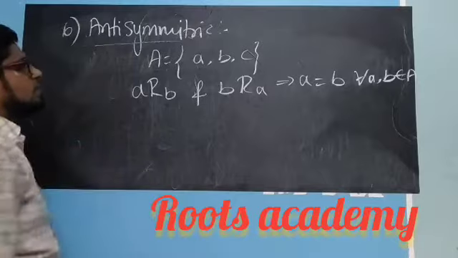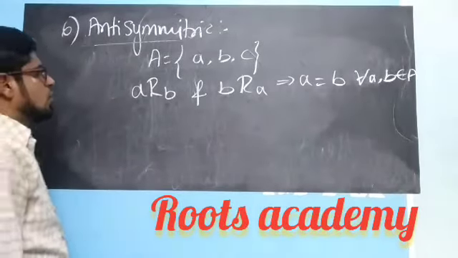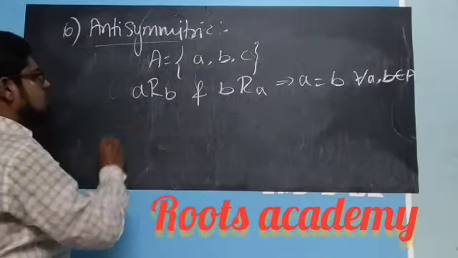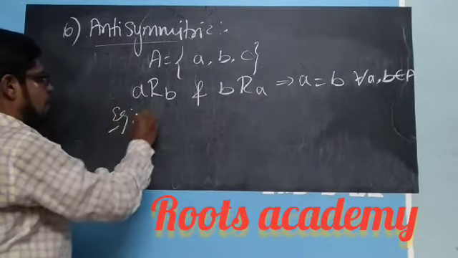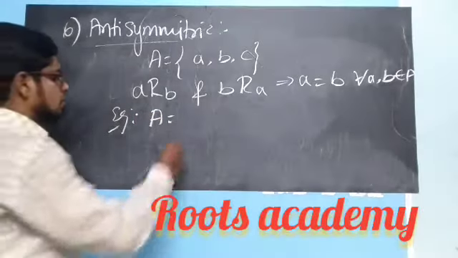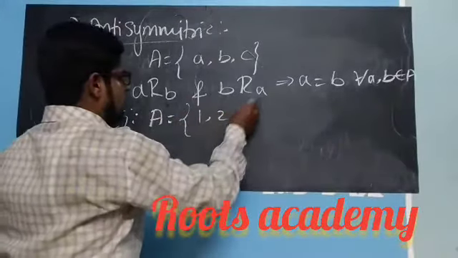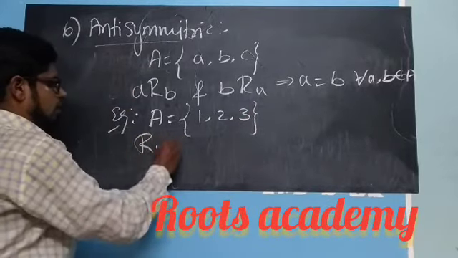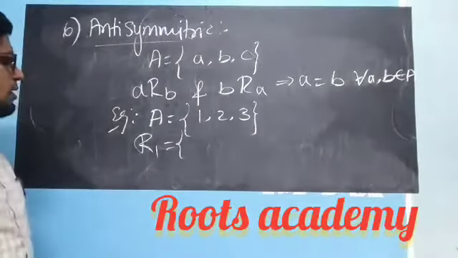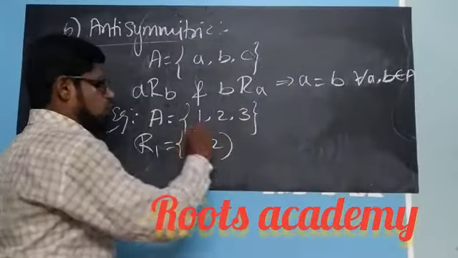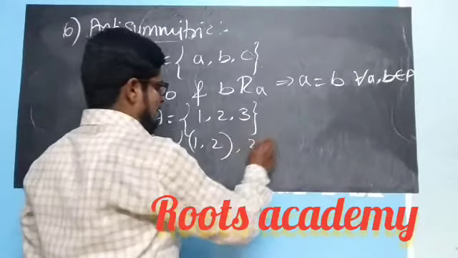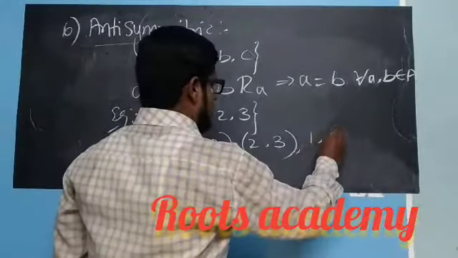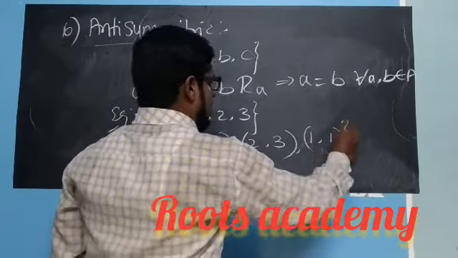Let us see some examples for anti-symmetric relation. I will take numerical ones. If A equals {1, 2, 3}, then the first example of an anti-symmetric relation is {(1, 2), (2, 3), (1, 1)}.